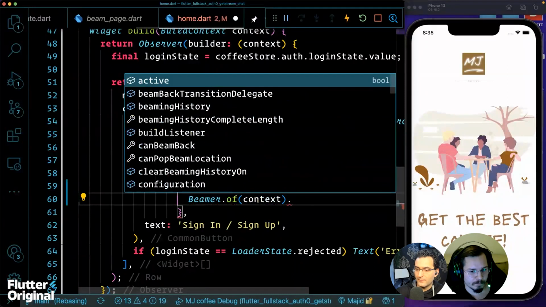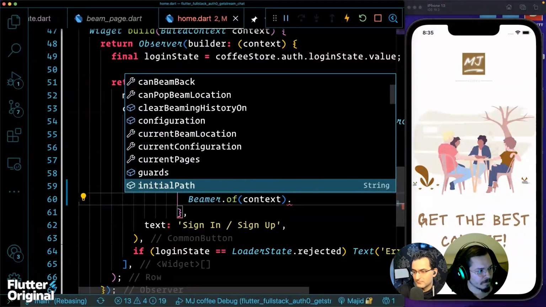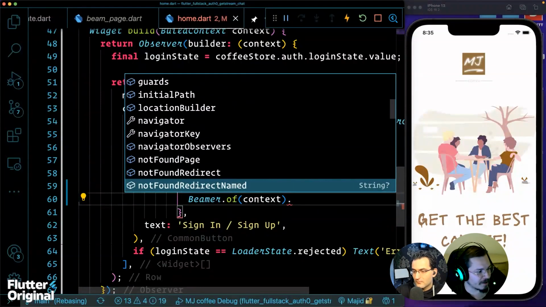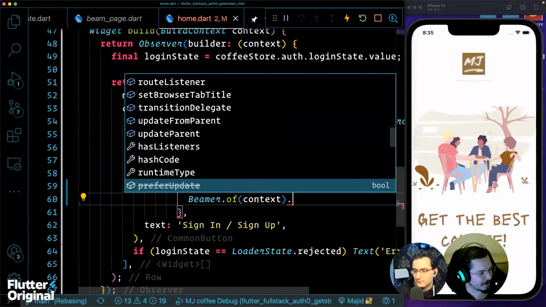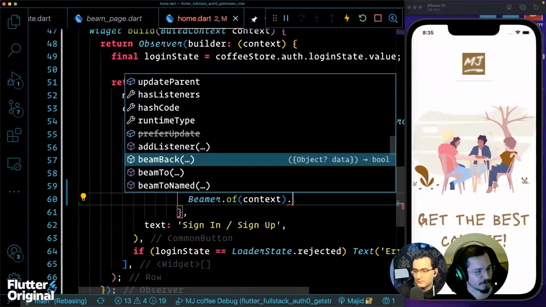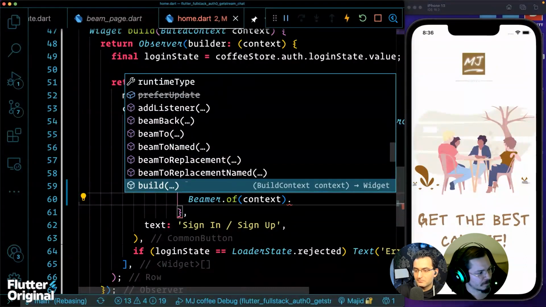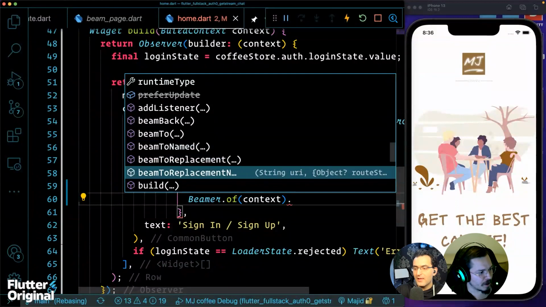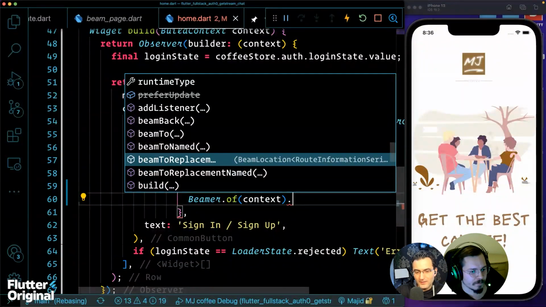Beamer.of(context), and then I'm going to have a bunch of methods here. Yeah, so you can find out a lot, but the ones we are looking for start with beam. Then we have multiple options: beamBack, beamToNamed, beamToReplacementNamed. Beam to named, this is great. This is similar to the replace until and things like that in Navigator 1, right?